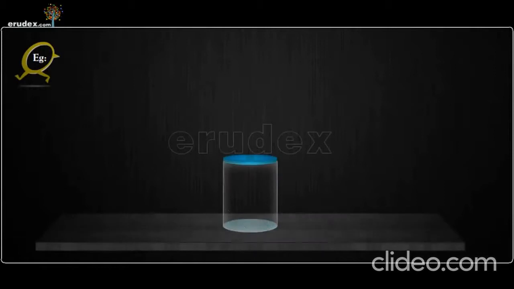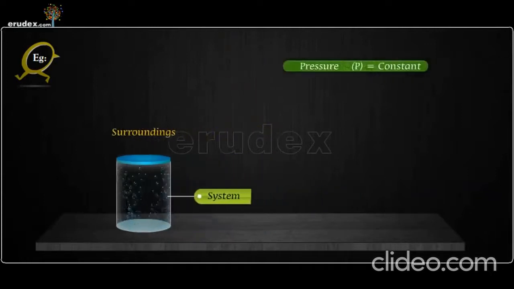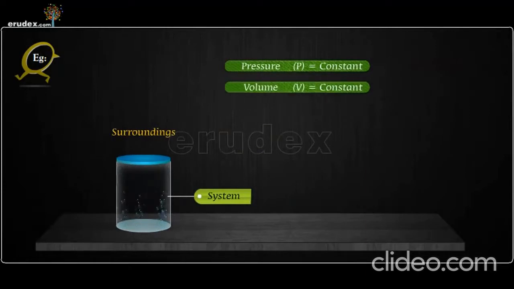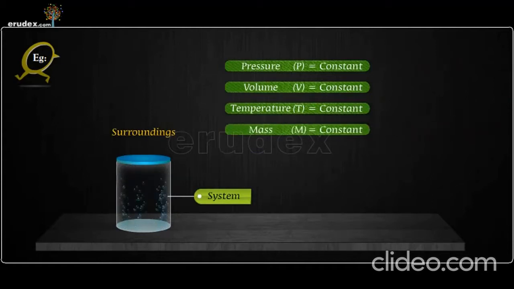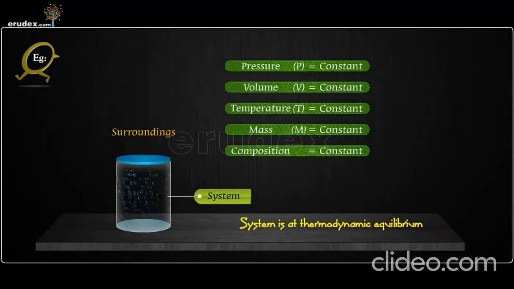Example: a gas inside a closed rigid container, completely insulated from its surroundings, with the fixed values of pressure, volume, temperature, mass, and composition that do not change with time is in the state of thermodynamic equilibrium.